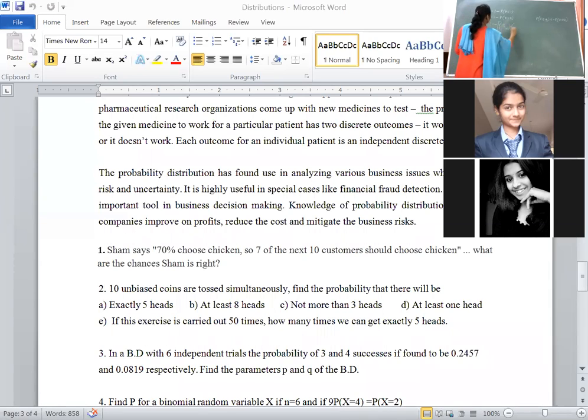That is 10c0, half whole to the power of 0 into half whole to the power of 10 minus 0, it will become 10. Then this is equal to 1 minus 10c0, value is 1, into half whole to the power of 0 is 1, into half whole to the power of 10, that value is 1 upon 1024. Then this is equal to cross multiplication, 1024 is LCM, 1024 minus 1, that is 1023 upon 1024. The value is 0.9.